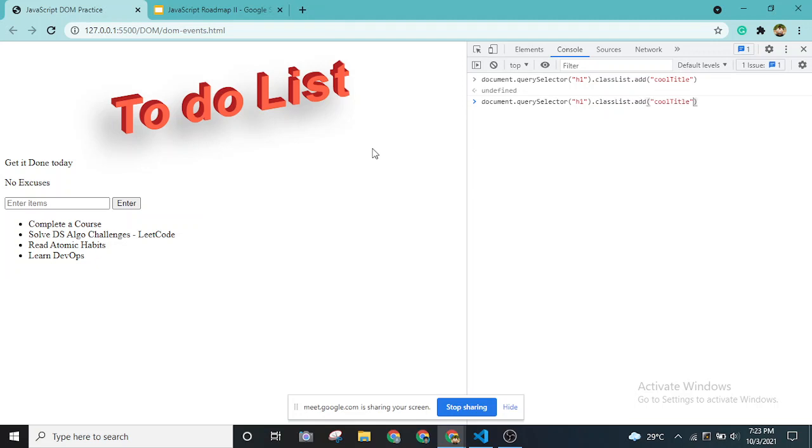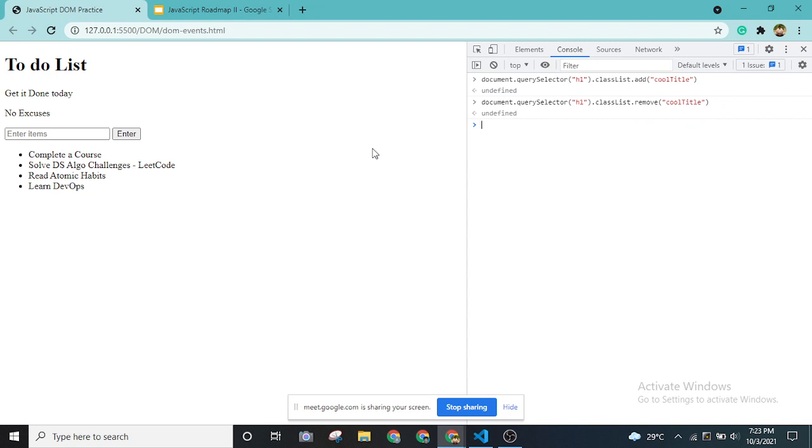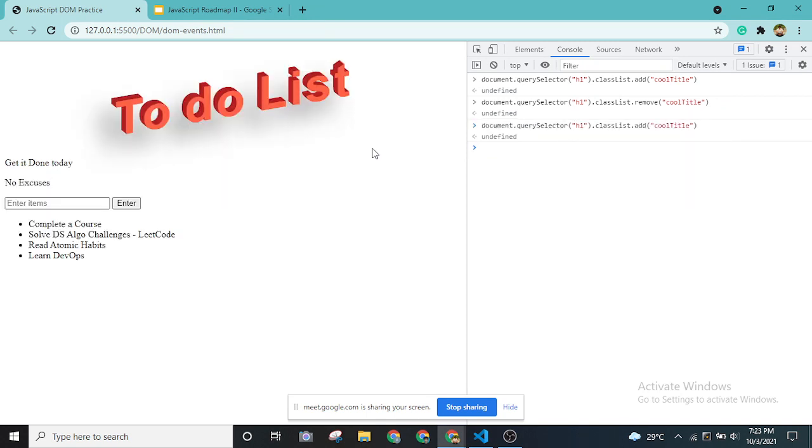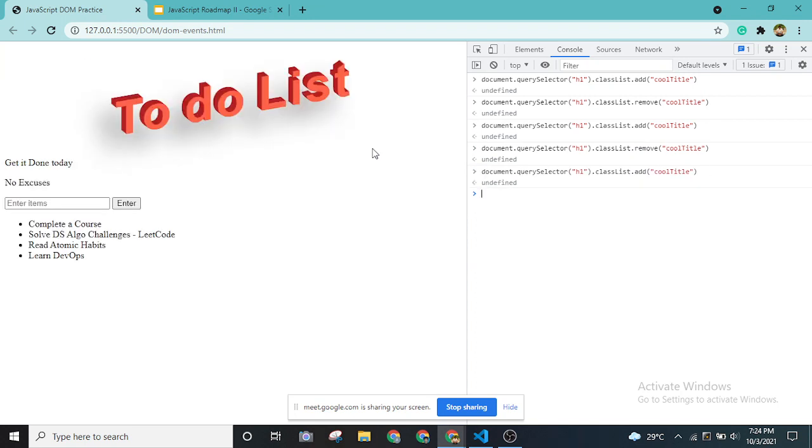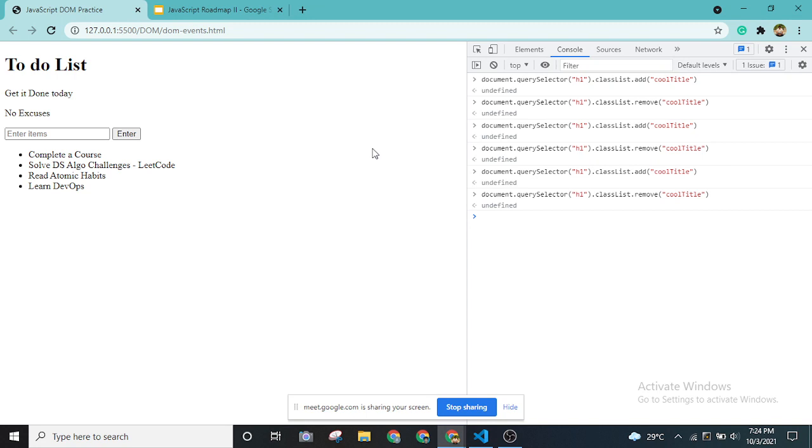It is a simple task, another simple task. Instead of add, I will be removing it. If I give remove, it will remove it. Simple as that. If you want, you can add it. If you want, you can remove it. This is how you can manipulate it, right? As simple as that. Can you see this?